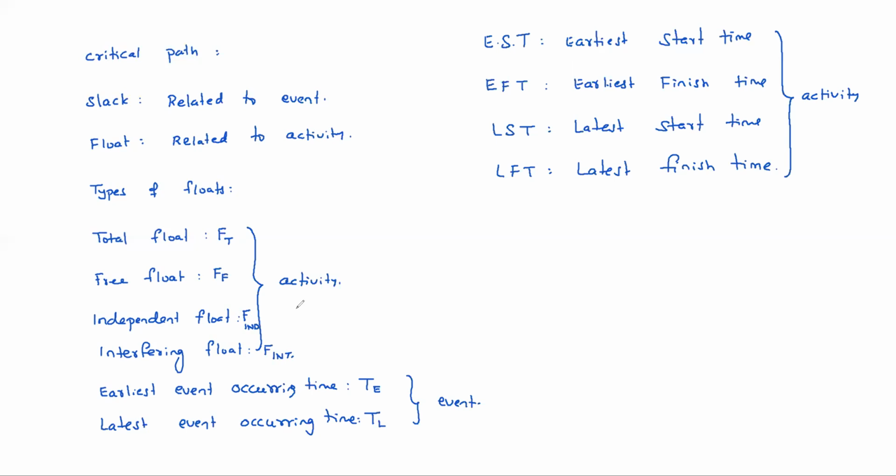So first, the earliest event occurring time. Of course, it is related to an event.